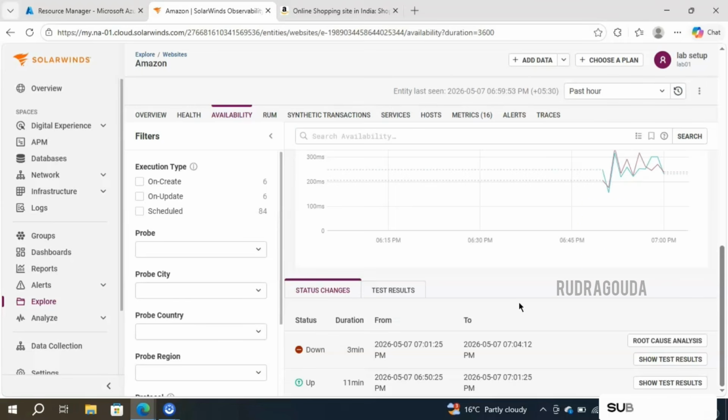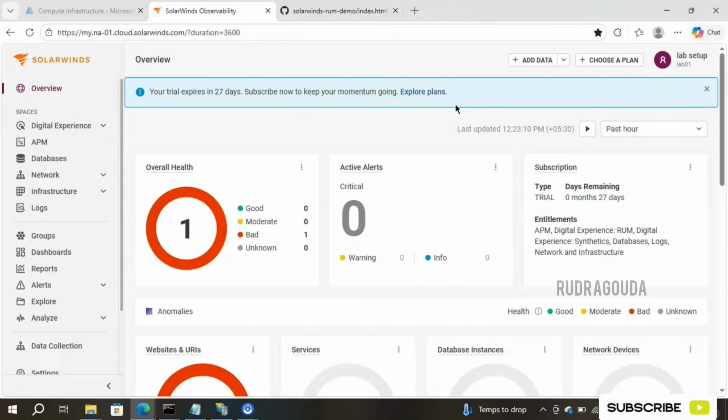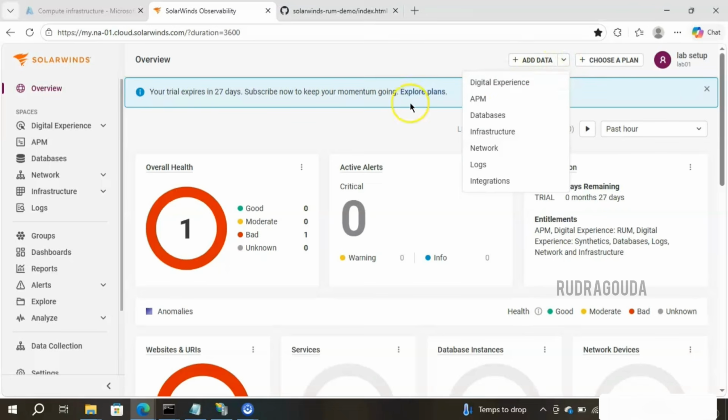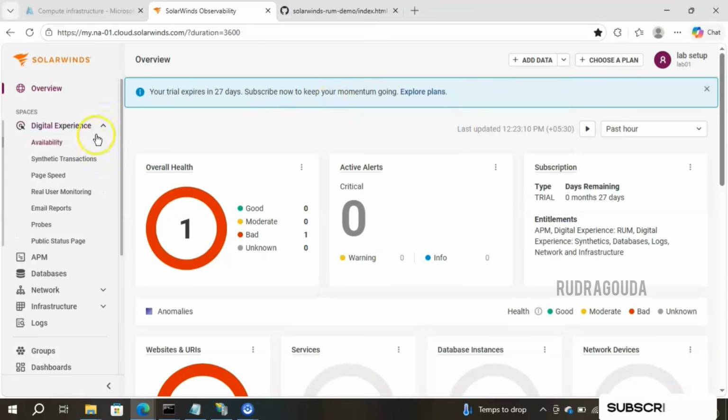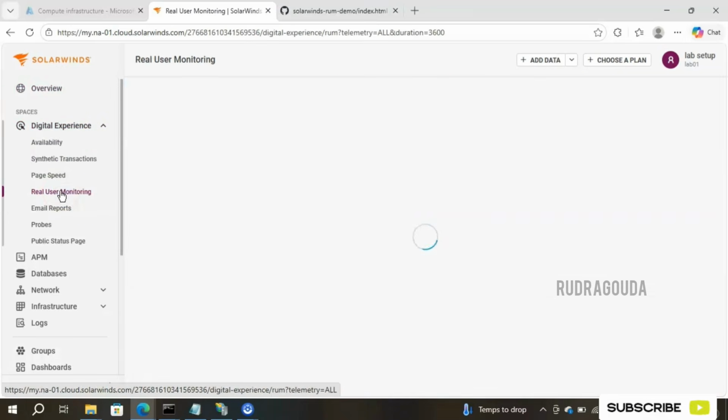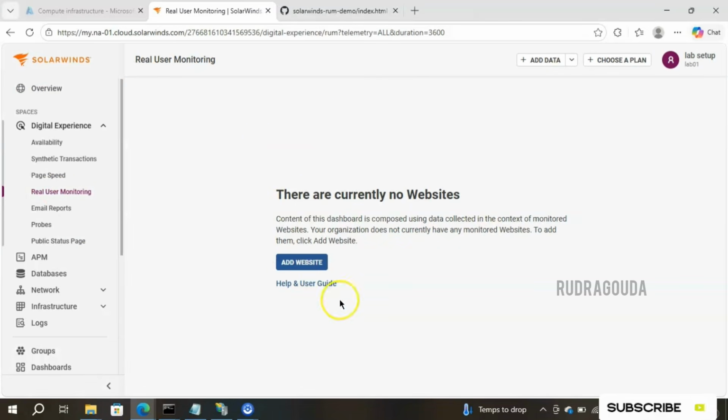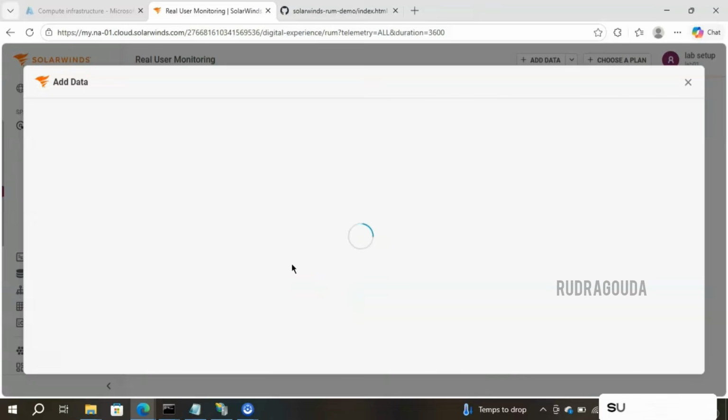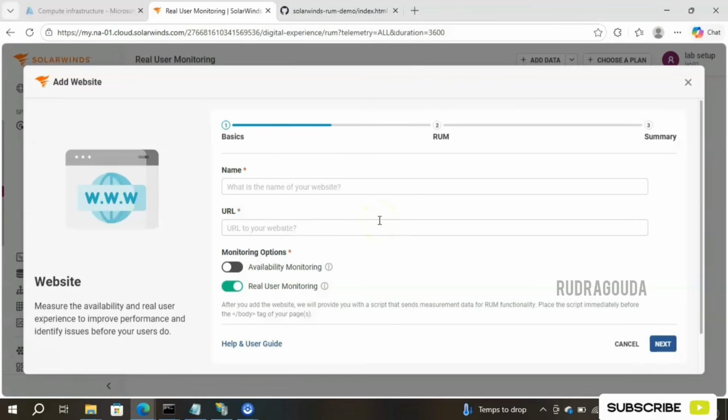Now the next concept. Now it's time to discuss real user monitoring in SolarWinds Observability. As of now, I have connected to the SolarWinds Observability homepage. Then to create a new real user monitoring, you can click on this add data option and then go for digital experience, or else at the left hand side, you will get an option called digital experience. Just expand that, then go for real user monitoring. Okay. Once this particular page is open, simply click on add website, and here you need to provide the name.